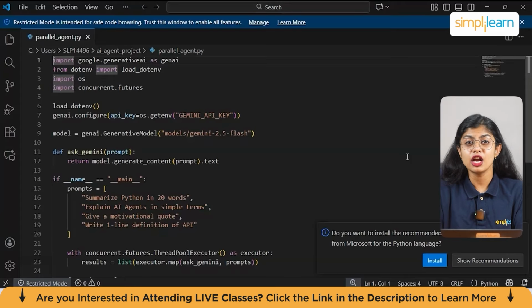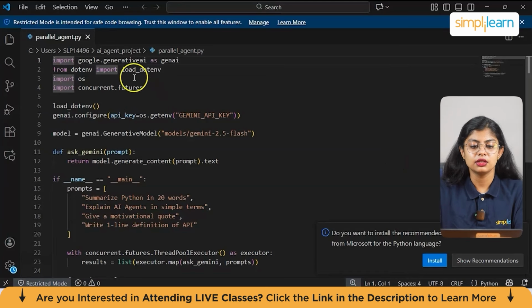Now, the next thing we are going to see is parallel task execution. Gemini supports running multiple prompts at once, and this parallelization speeds up the agent. If the agent needs to do 4 tasks, it does them at the same time instead of one by one. Now, let's put this in code.